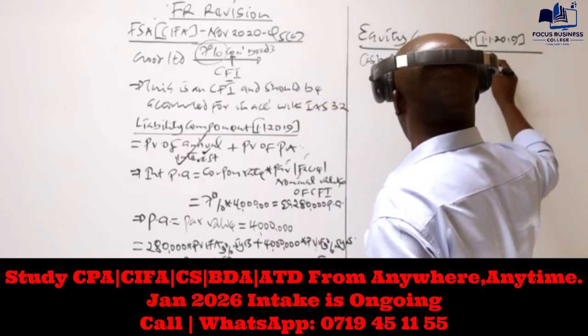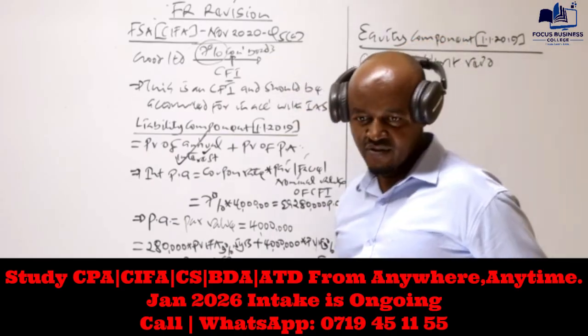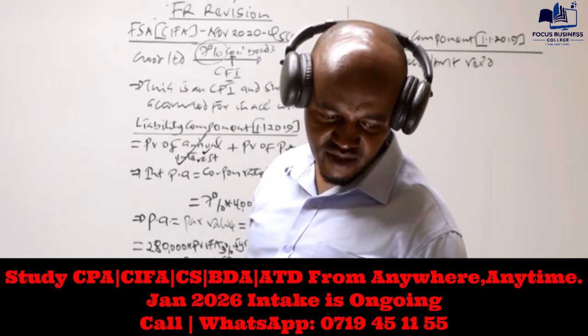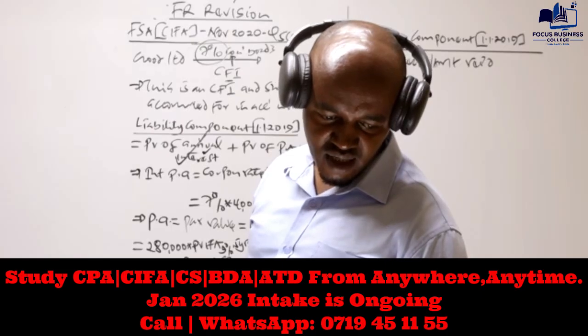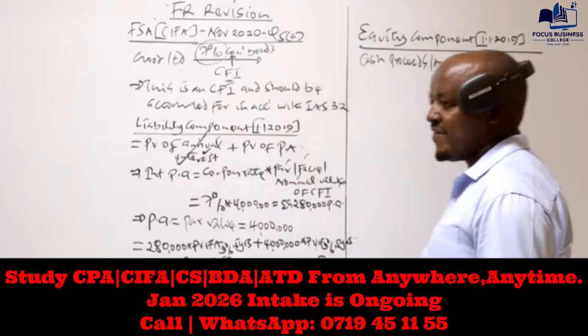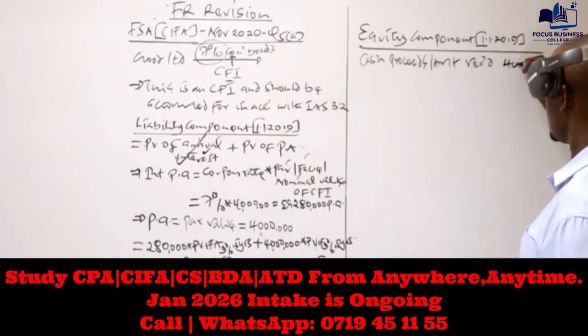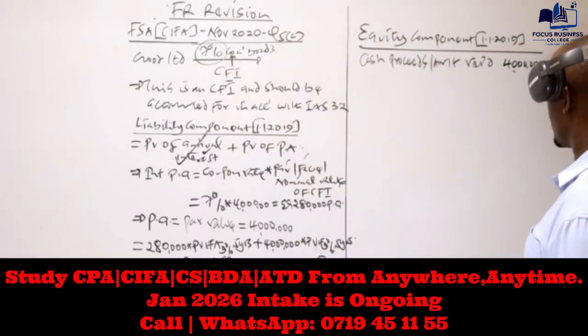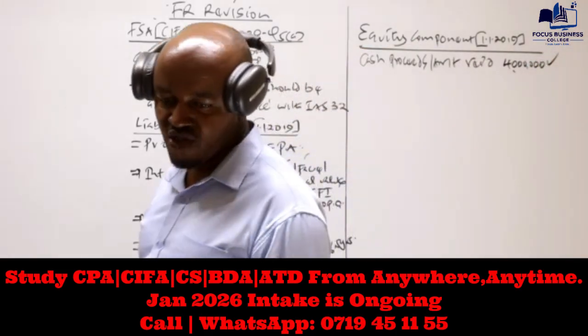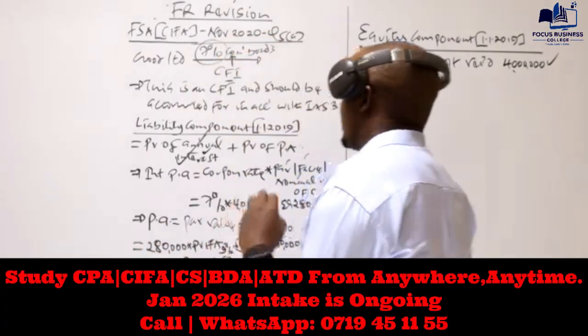That information we have within paragraph 1. We were told the company Good Limited issued shillings 4 million, 7% bonds at par. The par value is 4 million. So the amount received by our company was 4 million because they were issued at par.